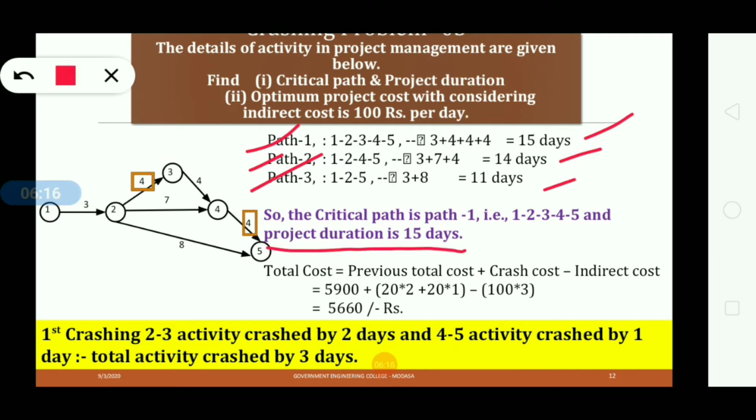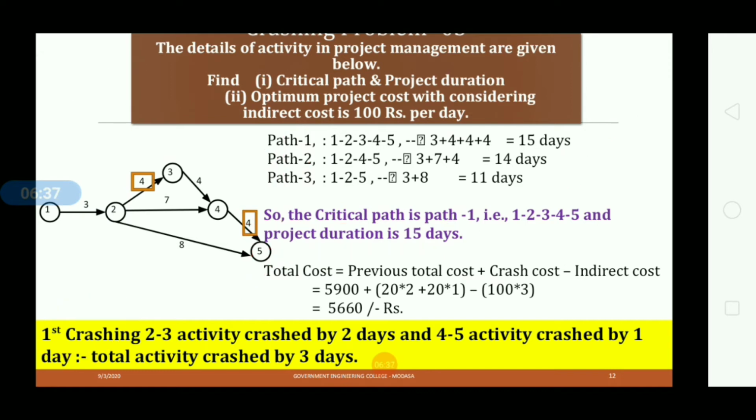So the project duration is 15 days. Now determine the total cost after first crashing. So this is the first crashing. So what would be the total cost after first crashing? The equation for the total cost is equal to previous total cost plus crash cost minus indirect cost.